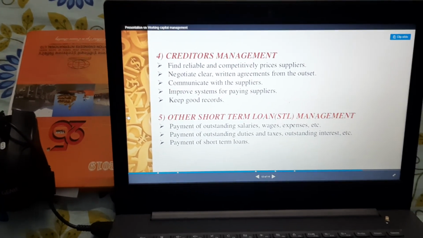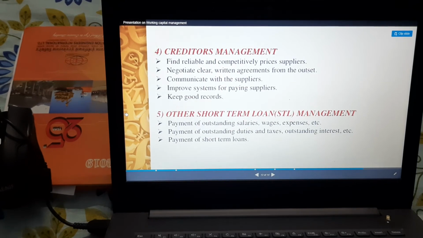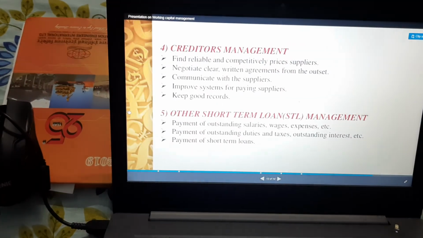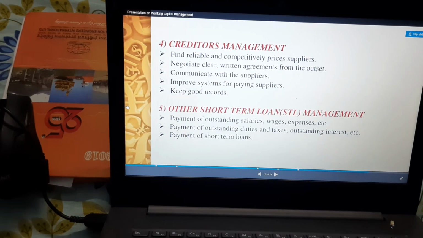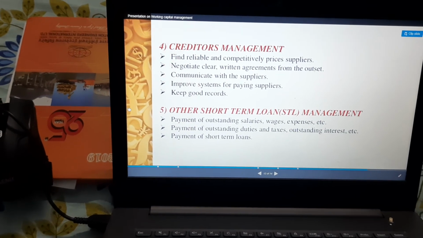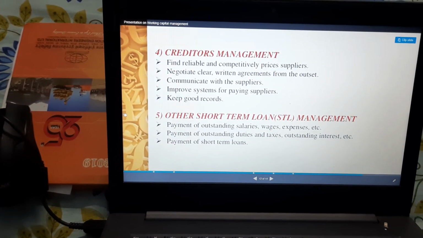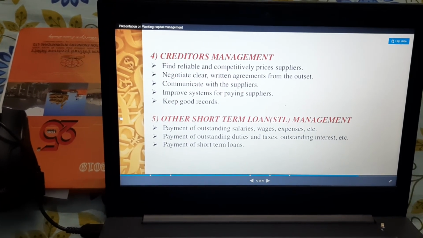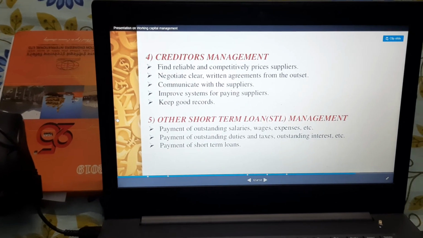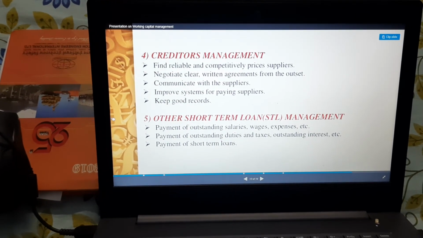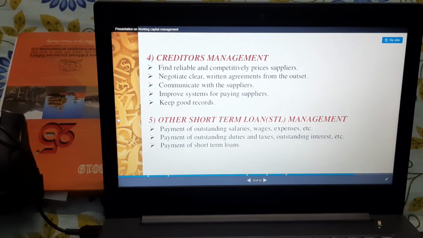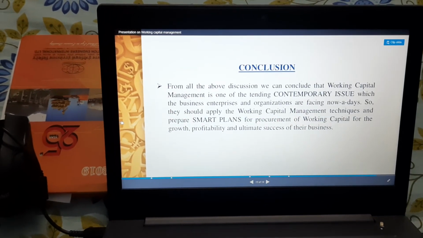Now what is creditor management? Creditor management means we should be able to find reliable and competitive price suppliers, right? Then we should be able to negotiate with them clearly by keeping good records. Other short-term liabilities management is the management of salaries, wages, and expenses of the employees. So this is all that is covered in working capital management.